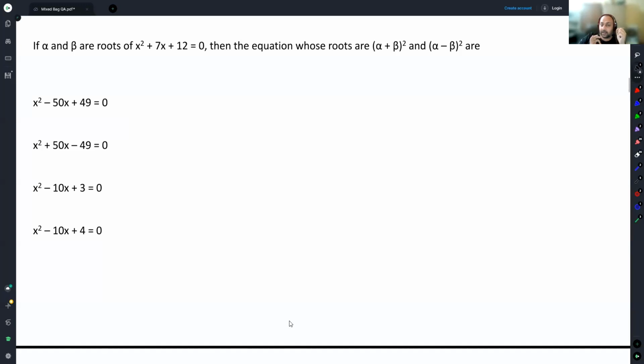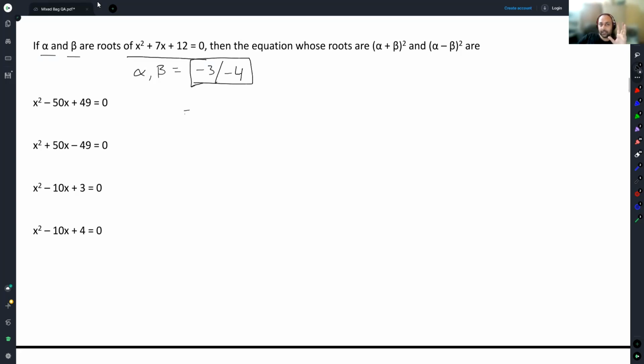Of those 13 people, 11 have decided we are going to do it in round 1. 2 people have decided we are going to do it in round 2, which is okay. Now, if alpha and beta are roots of this expression, hopefully you can see alpha, beta are equal to -3 and -4. This is identified straight away. If you can't see this straight away, then you're deciding to do it in round 2, that's fine. But otherwise, -3 and -4 is seen.